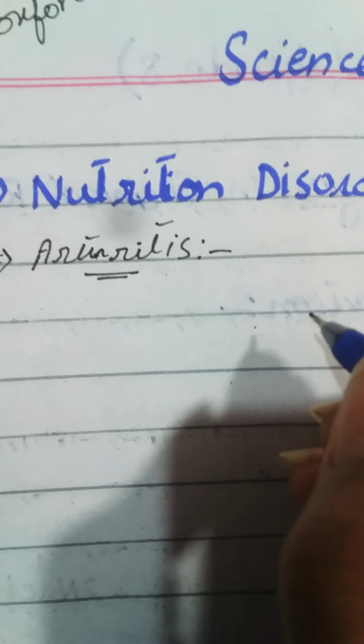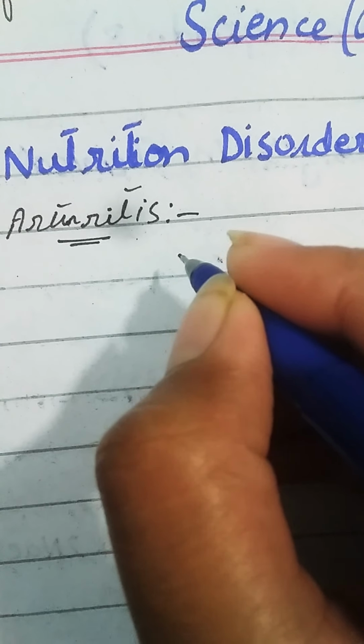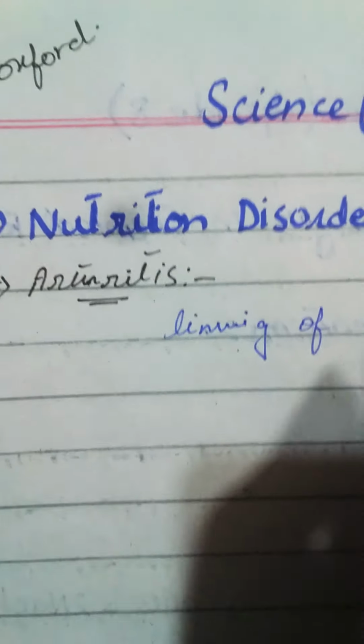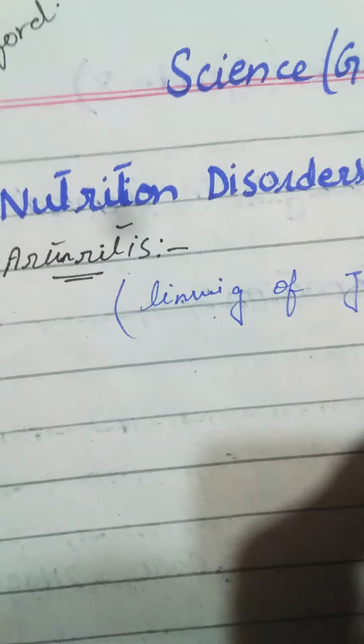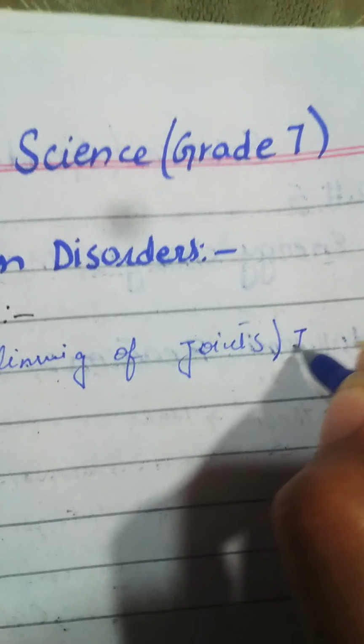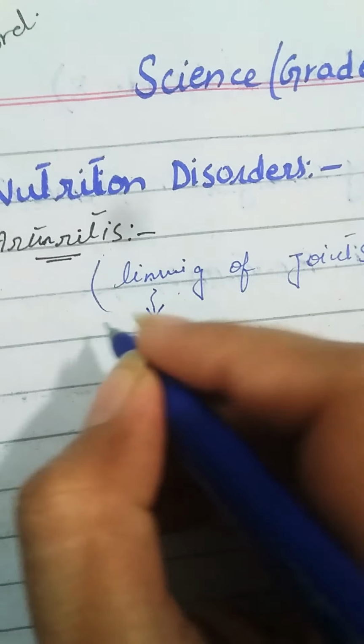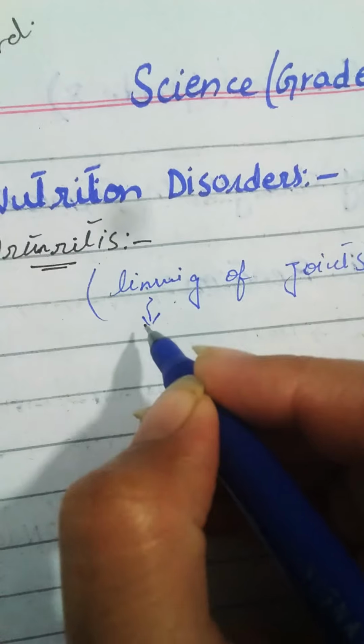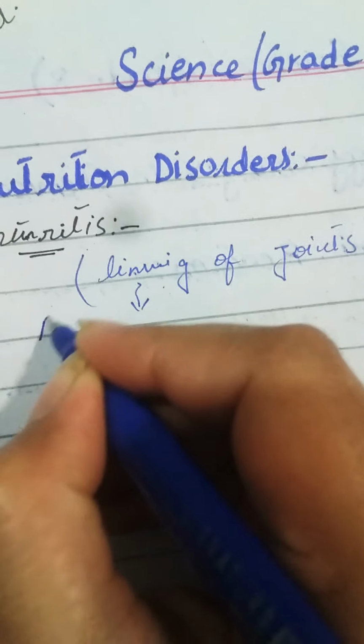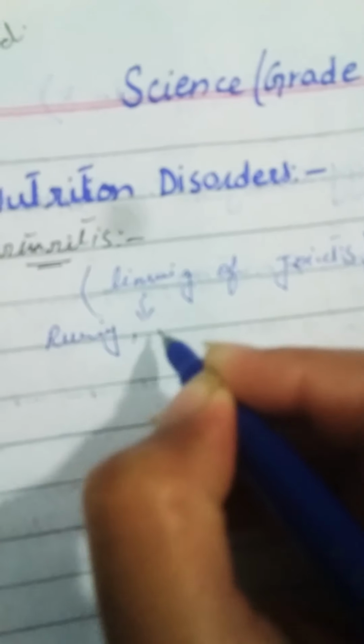Actually, arthritis is the inflammation of the lining of the joints. The lining of the joints becomes inflamed. What is the function of the lining of the joints? The lining of the joints actually helps us and protects our joints during running or jumping.